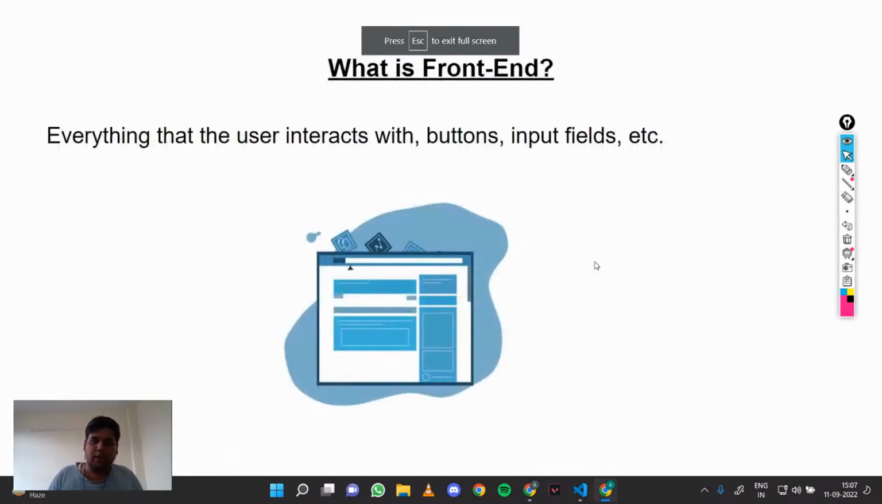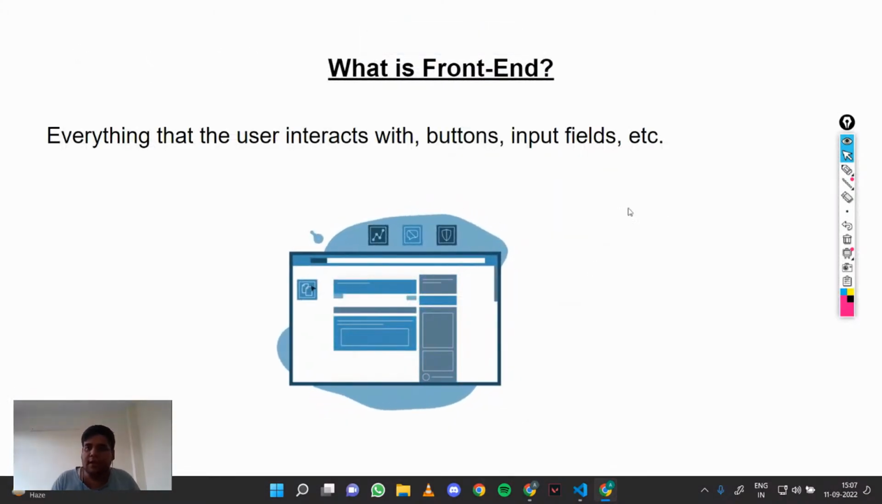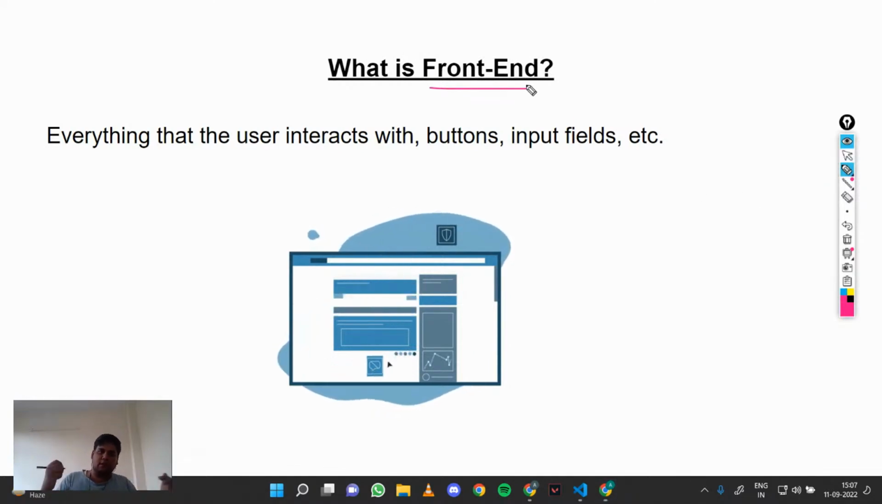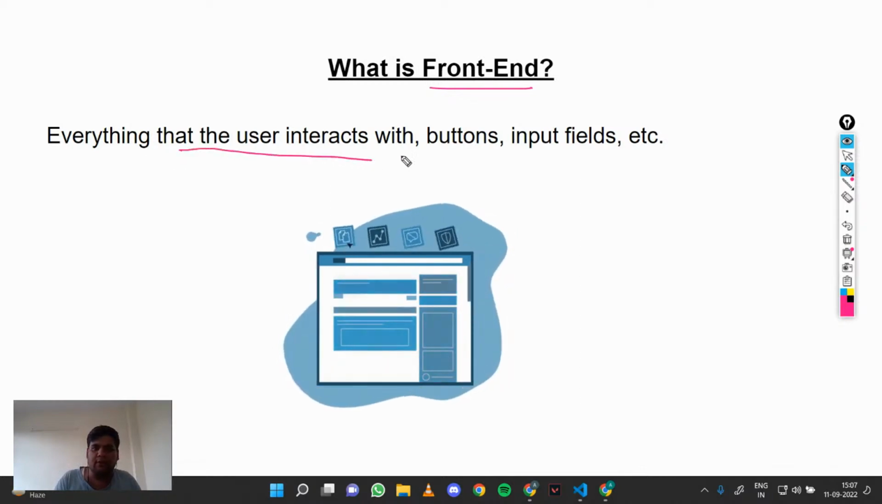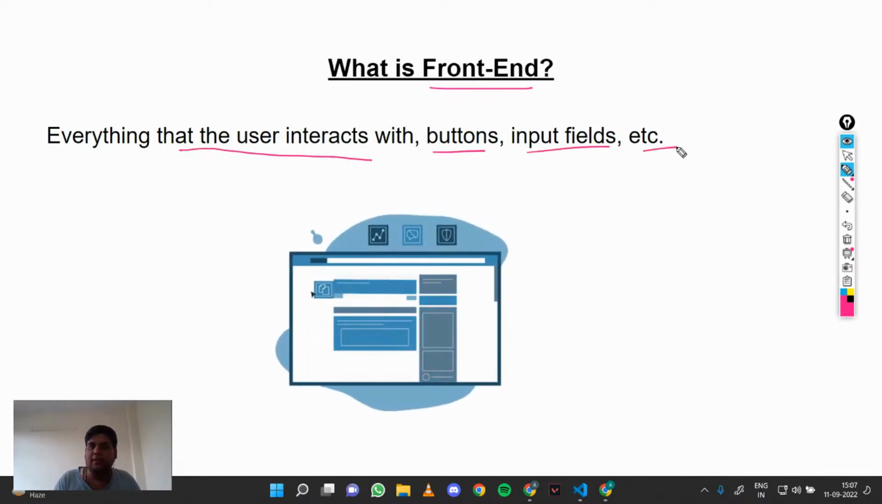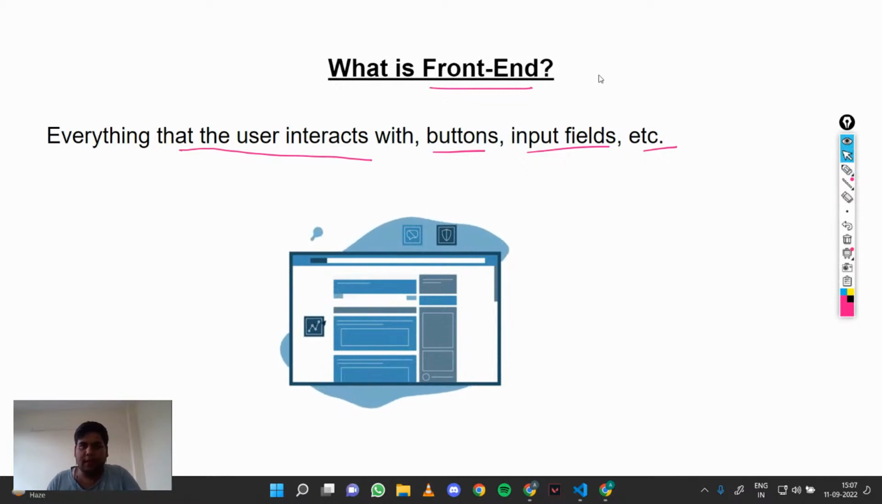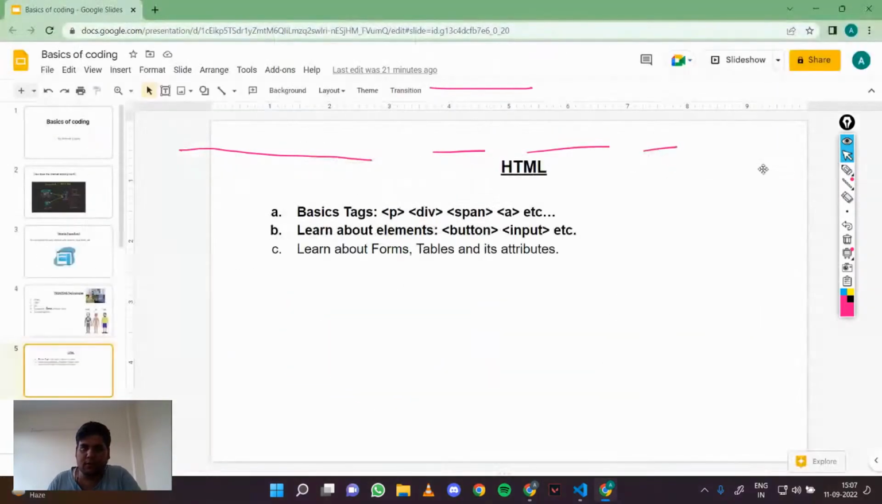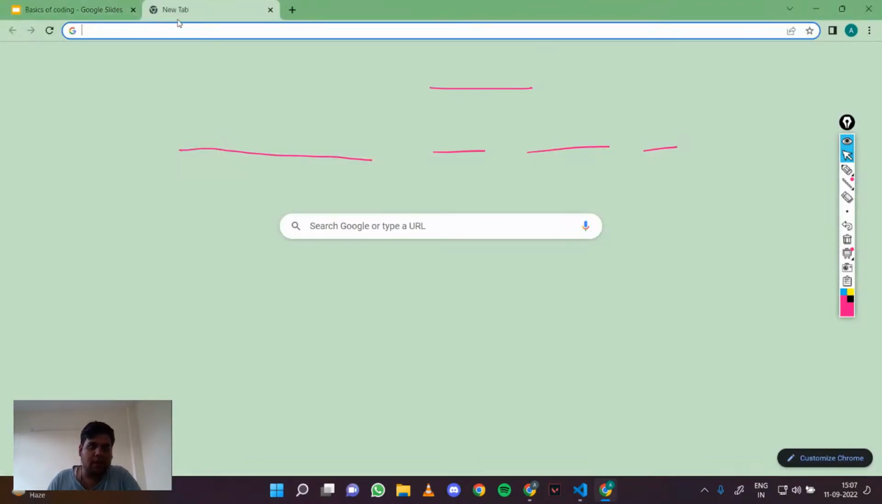Right. So now that we know how the internet works, let's focus on the front end first. So what in fact is front end? Let's dive a little bit deeper. Everything that the user interacts with, like buttons, input fields, etc., is front end. Let me take a very practical example.